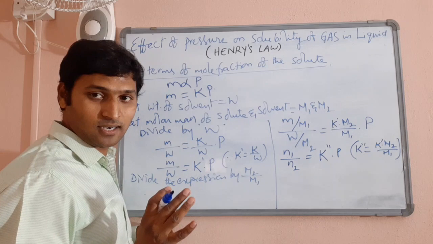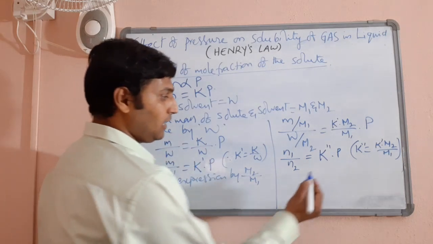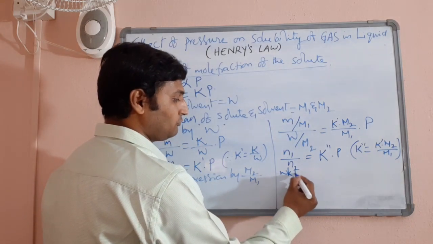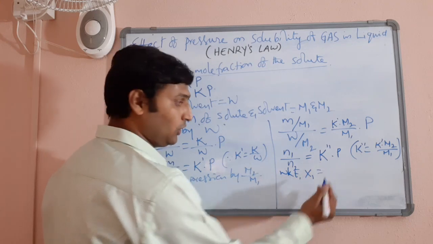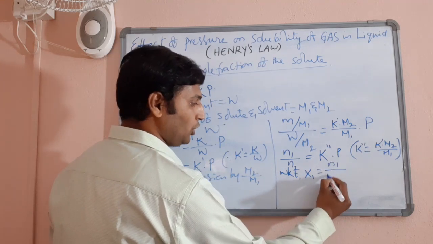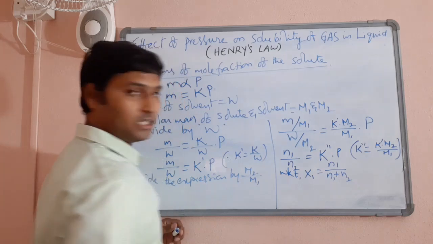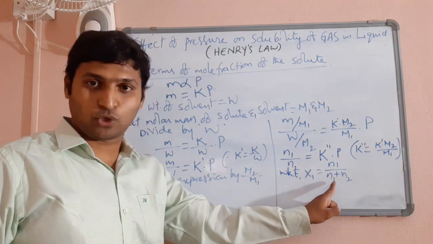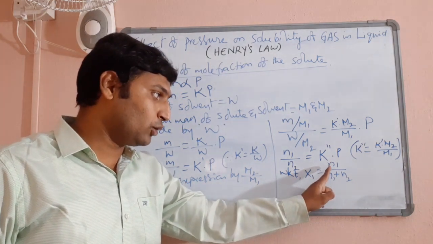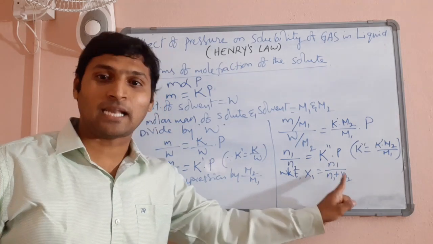Now children, you know very well mole fraction of solute X1 is equal to number of moles of solute by total number of moles of solution, that is, number of moles of solute by number of moles of solute plus number of moles of solvent.